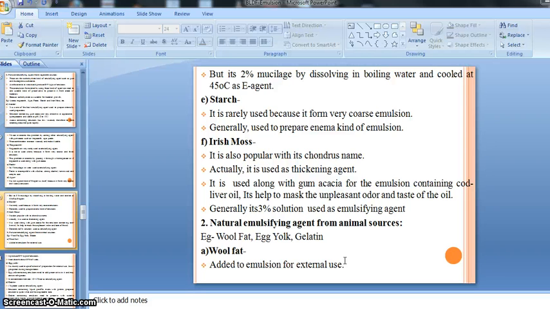That's why, like our cold cream and lotions, these are examples of externally used emulsion. For the preparation of this kind of marketed product, we need to add wool fat, or by using wool fat we can prepare the external kind of emulsion.